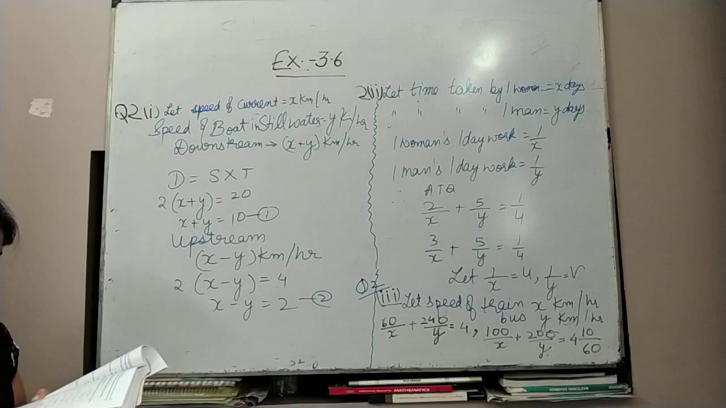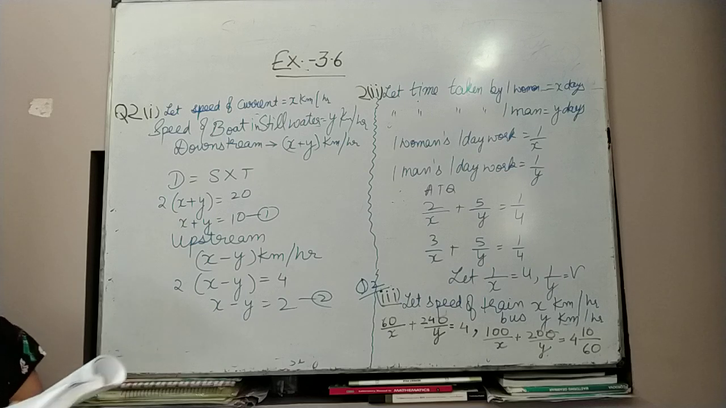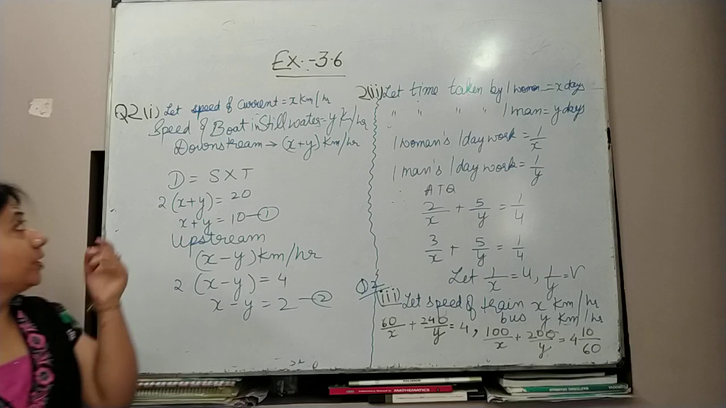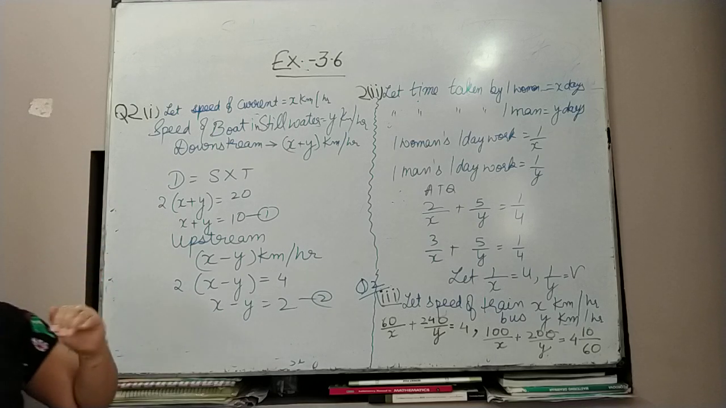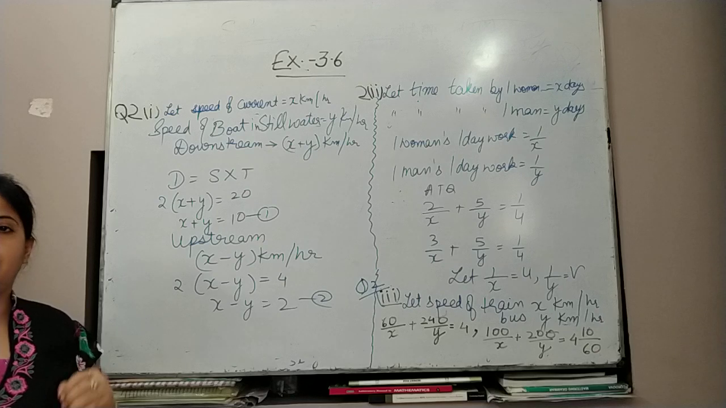Ritu can row downstream 20 km in 2 hours and upstream 4 km in 2 hours. Find the speed of rowing in still water and the speed of the current. One girl is in a boat and going downstream. Now see, you have experienced this in practical life also.